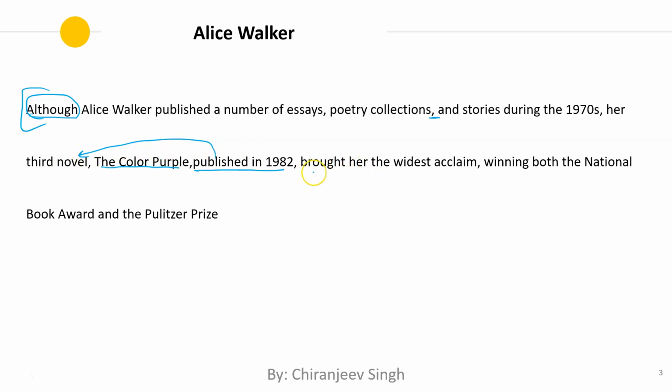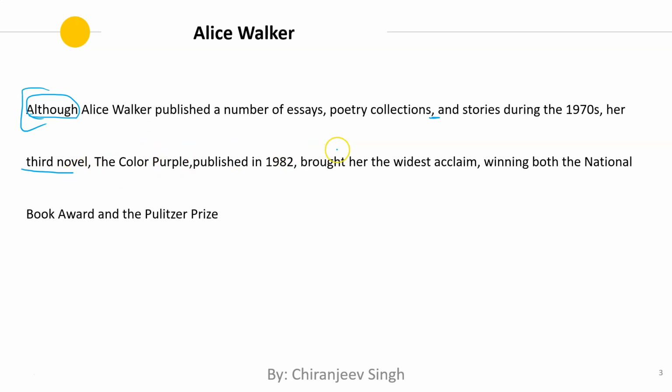Okay, so brought her. So brought is a verb for her third novel, right? So again, as we are reading, we are trying to figure out what this comma is doing. Now this comma cannot go with brought, which is a verb for third novel. So this comma must associate with this comma. So we have two modifiers within double commas. Of course we don't have two commas here, which is not allowed in English, but it's understood that this is also within double commas and this is also within double commas.